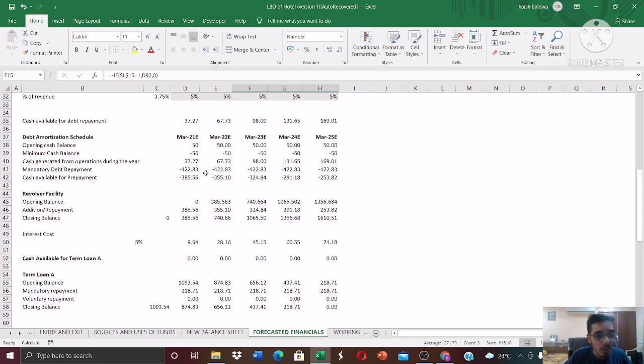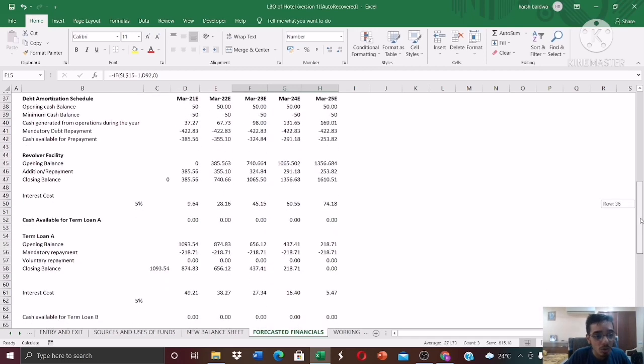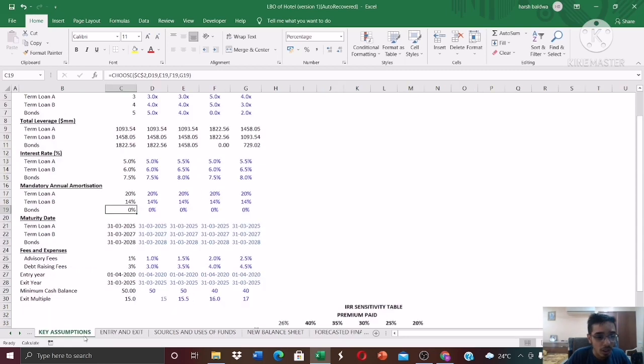Now, but the mandatory debt repayment is 422 crores. Okay, and the cash available with us is 37 crores. Now how do we finance this? Before seeing how we finance this, first we'll see how did we get the mandatory repayment. The term loan A has an opening balance of 1093 crores, which we have linked to the key assumptions, or this cell. Okay, C9 over here.